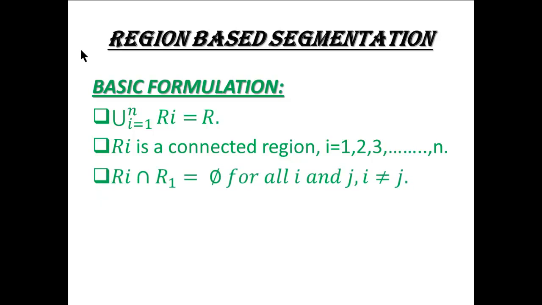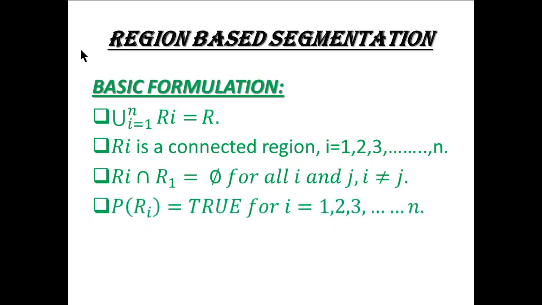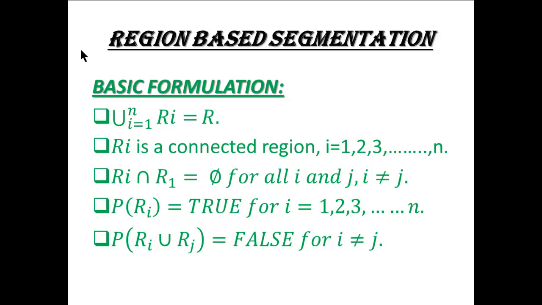Ri intersection Rj equals null, for all i and j, i not equal to j. P of Ri is true for i equals 1, 2, 3 up to n. P of Ri union Rj equals false for i not equal to j.